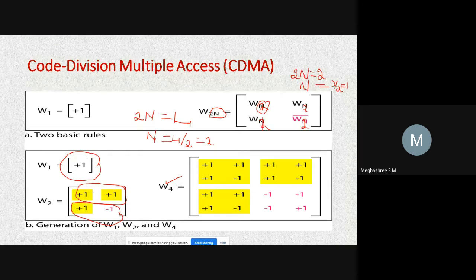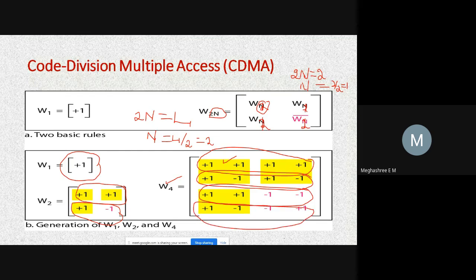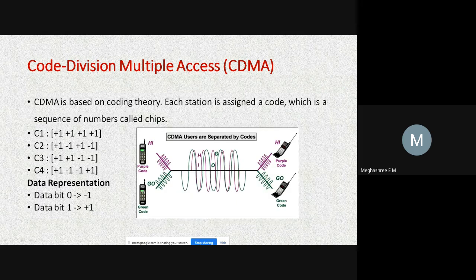You have already calculated W2. Just substitute that value in the first row first column, first row second column, second row first column, and second row second column. Once you substitute the values, you can see the sequence for the first station, second station, third station, and the fourth station. Now you can cross-check this with the example we discussed in the slide.